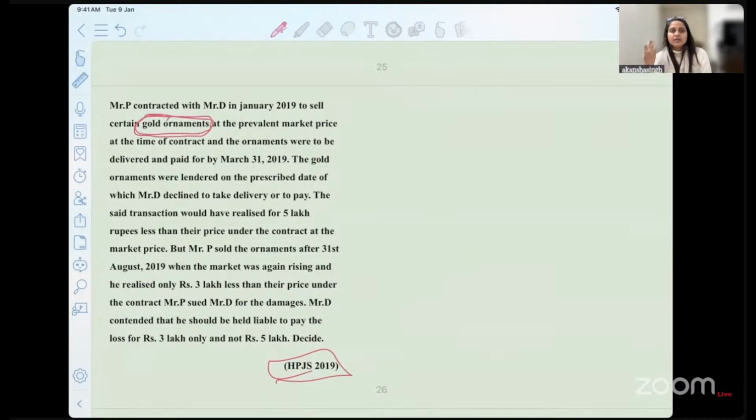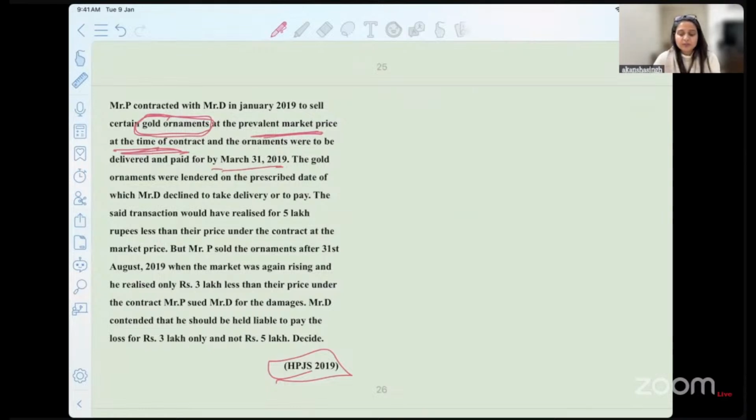Is it a sale transaction? What is the subject matter? Is the price supposed to fluctuate? We refer to the Kofu's case yesterday, wherein we were discussing sugar. The price of sugar is supposed to fluctuate, right? At the prevalent market price. So they have decided that we will be sticking to the prevalent market price at the time of making the contract. And the ornaments were to be delivered and paid by 31st March 2019.